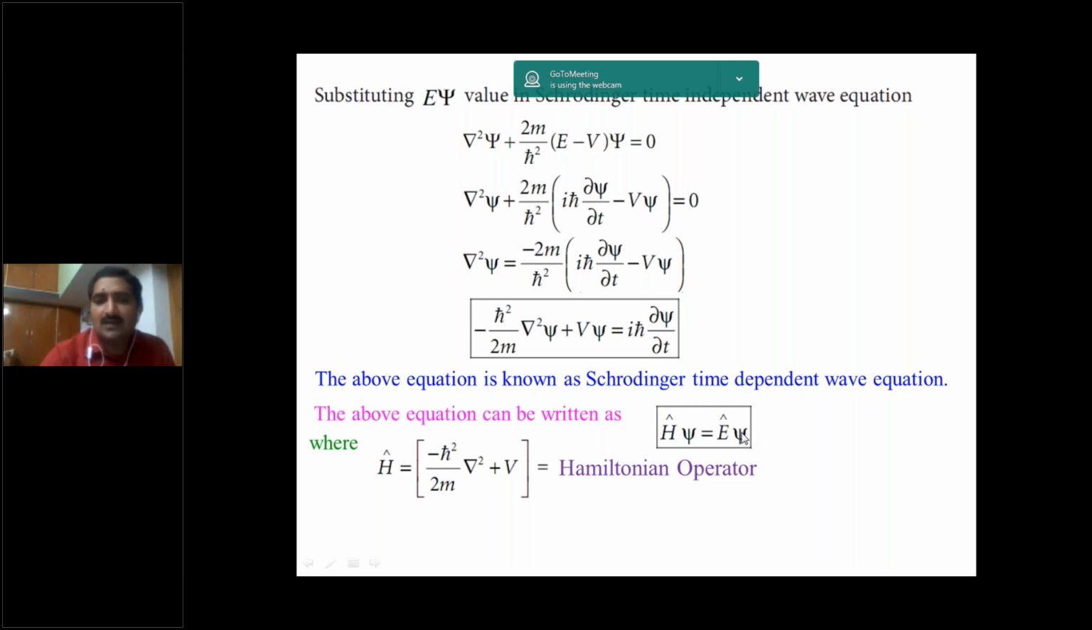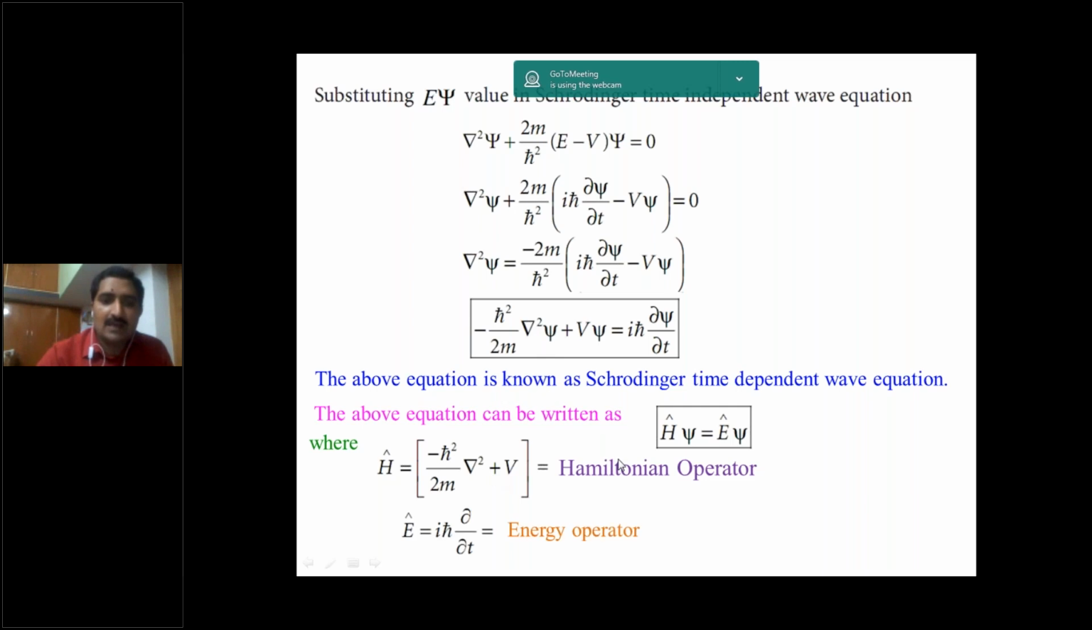There is no validity. So here, on the function psi, there is an operator. This operator is called a Hamiltonian operator. An operator operates on a function. So don't cancel the wave function psi. The above equation can be written as H cap psi is equal to E cap psi. What is H cap? Hamiltonian operator, that is minus h cross square by 2m into del square plus V.